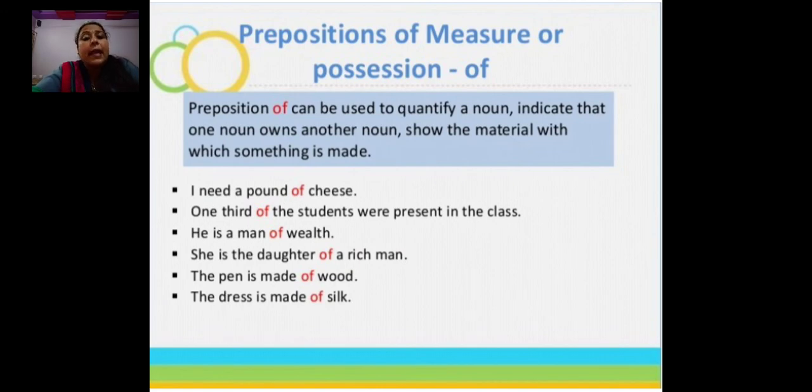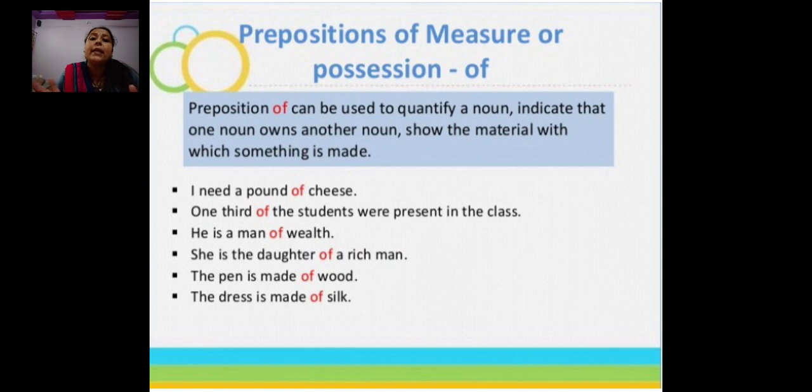Next is prepositions of measure or possession: of. What is a preposition of measure or possession? The preposition of can be used to quantify a noun. It indicates that one noun owns another noun, and it shows the material with which something is made.